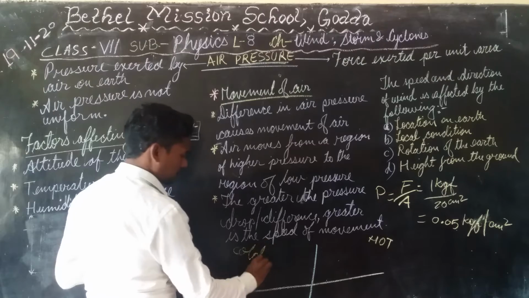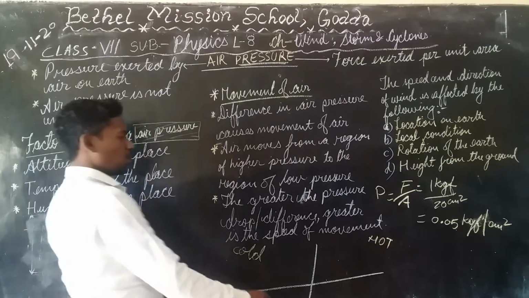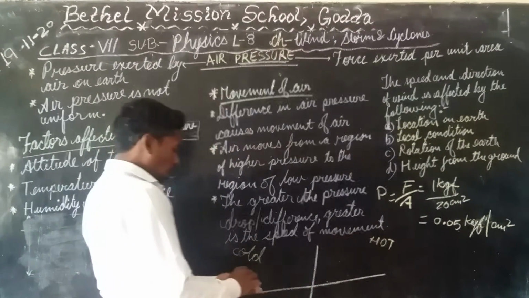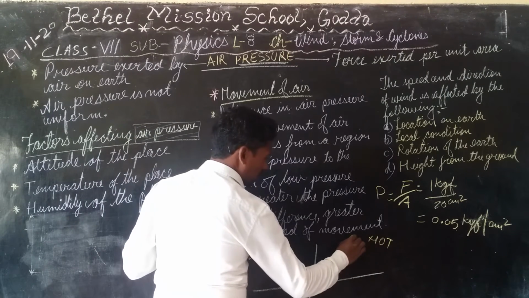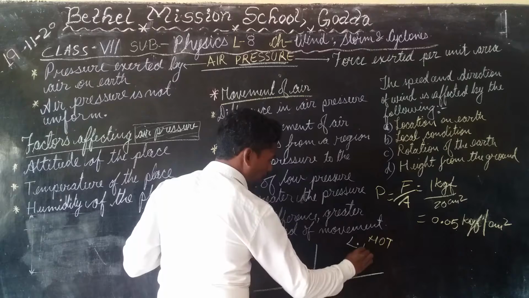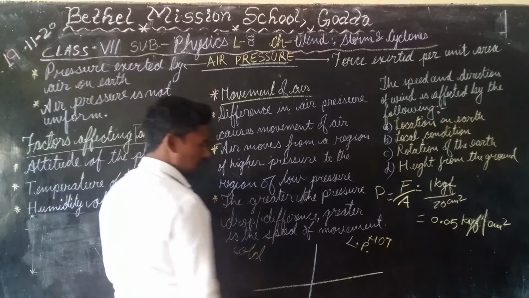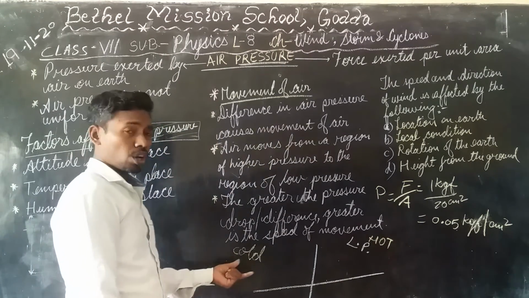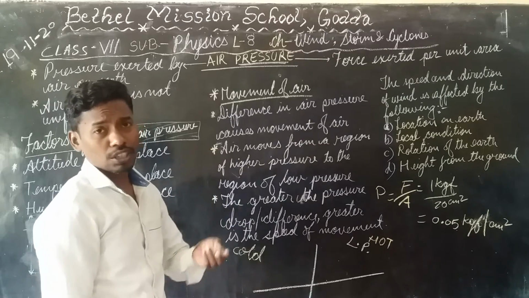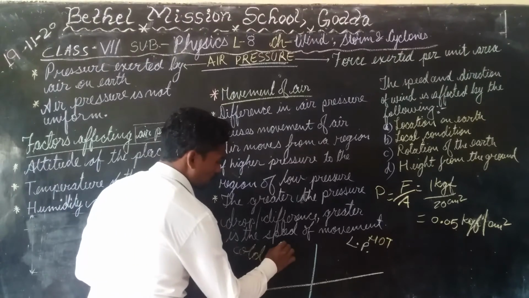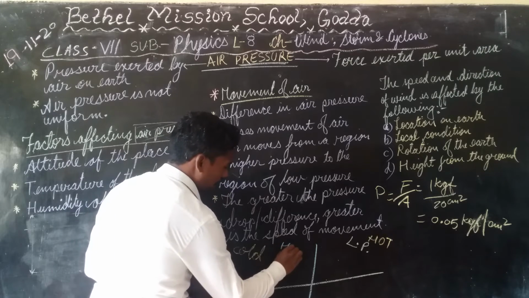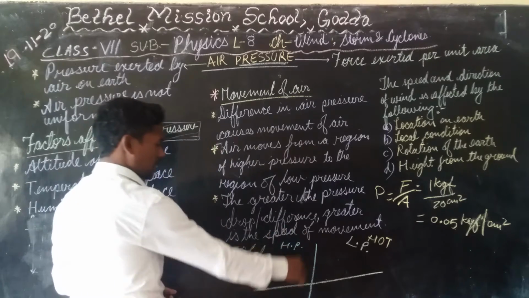As I told you, the higher the temperature, the lower the pressure. Here, because this area is hot, there will be low pressure. And as it is cold, the lower the temperature, the higher the pressure. So this place will be at higher pressure. High pressure is prevailing in this place.